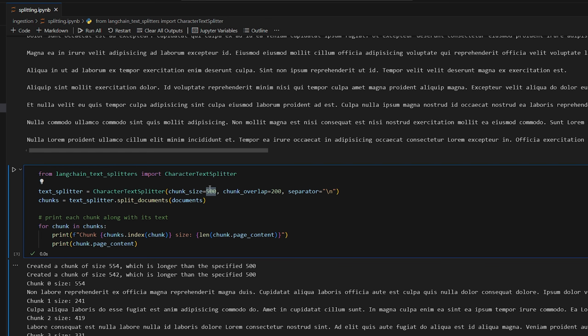So there's no one size fits all answer for this. It's really just something that you have to experiment with at the end of the day. But as a general rule, you want to try and limit it as much as you can, but also keep related ideas together. So start with a chunk size that feels reasonable. I would say a few hundred chunk size. Test it out to see how that does, and then pay attention to whether the chunks retain enough context. If it's cutting off too much information, then maybe you need to adjust it to make it a little bit larger, right? So I hope that's a little insightful.